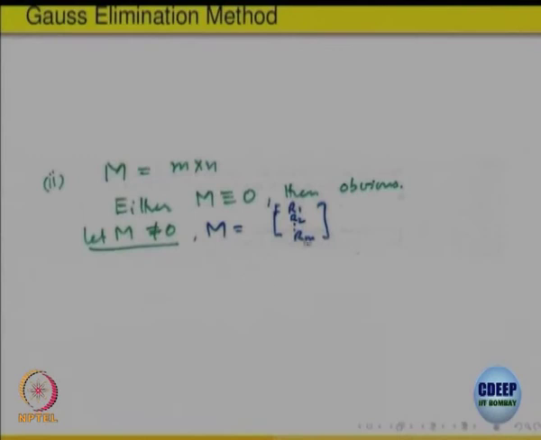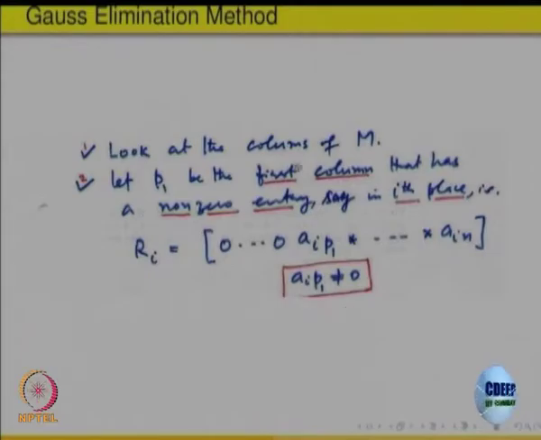So, induction starts, m equal to 1, the proof is done. Let us assume it holds when the number of rows is something. When the number of rows becomes one more, how to do it? That is the question. So, let us look at that. Let us say these are the rows R1, R2, Rm of M. M is a non-zero matrix. So, what one does is look at the columns of M.